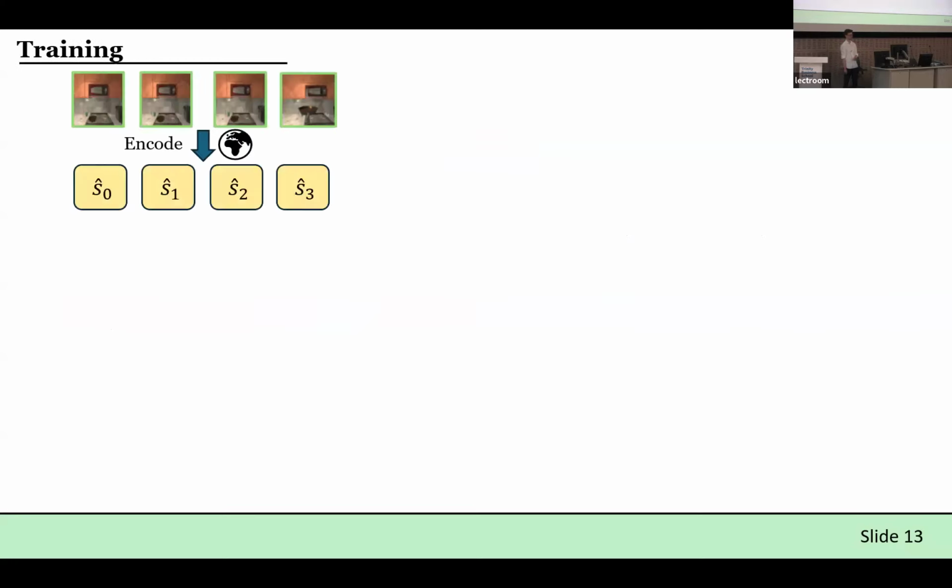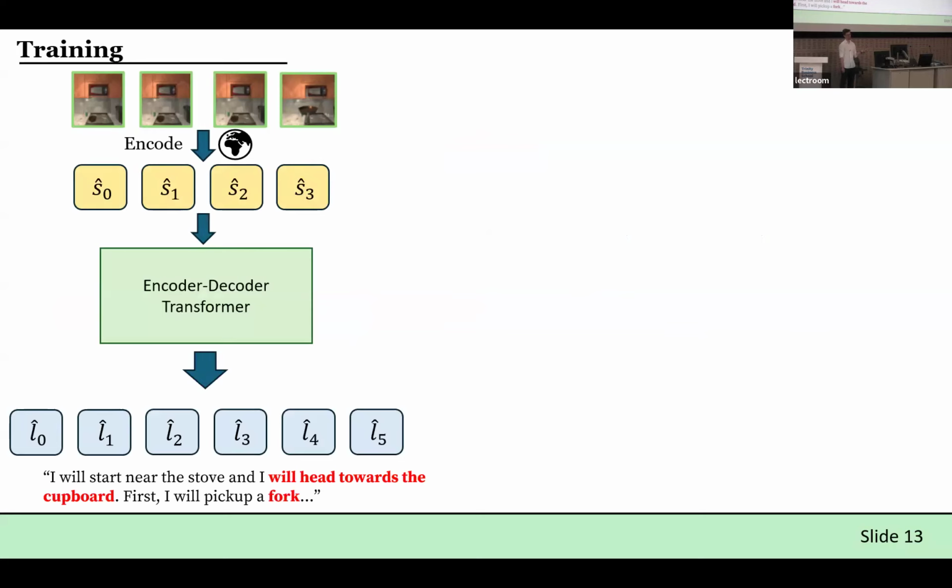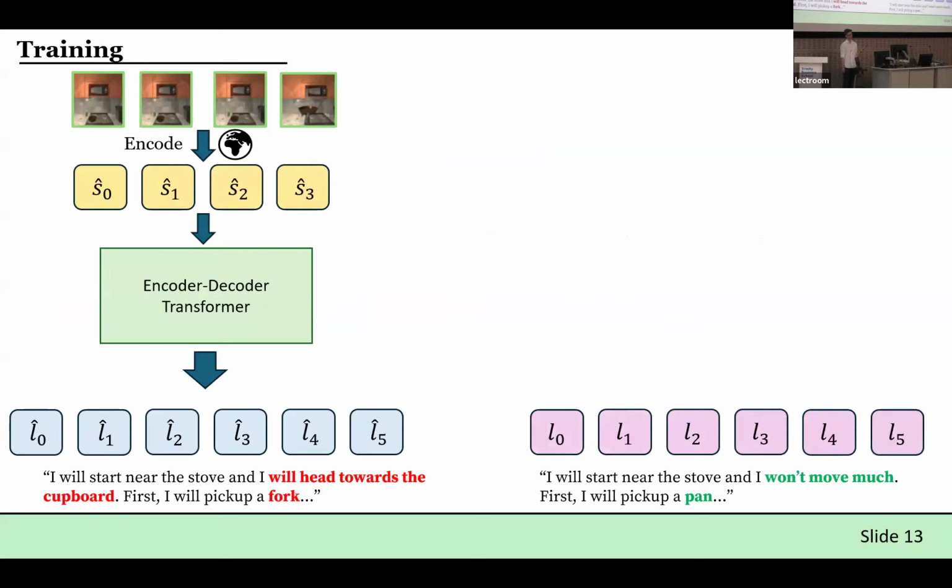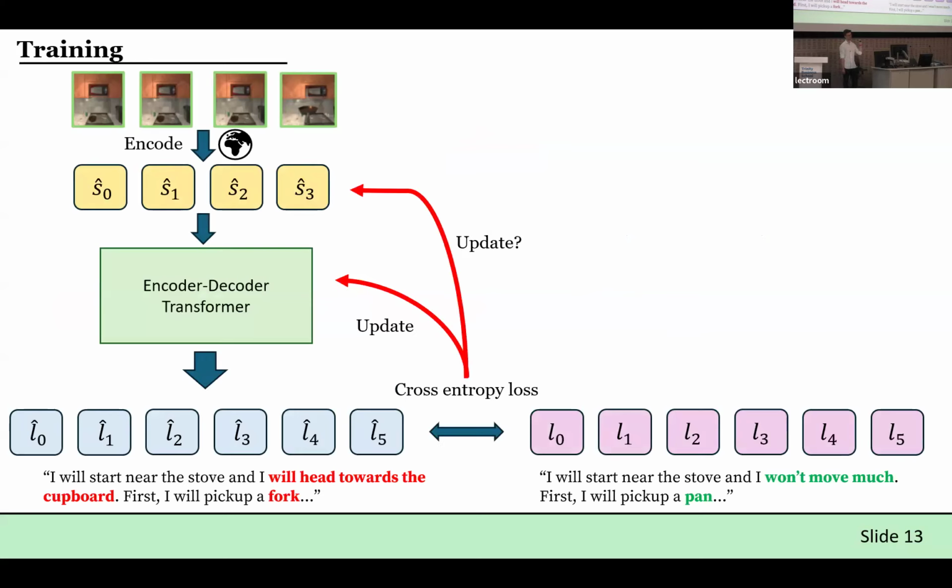We then can take this latent state sequence, pass it to our encoder-decoder transformer. This also autoregressively generates the prediction of the translation. That's compared to the ground truth. We compute the cross-entropy loss, and then update the transformer parameters in a supervised manner. Now, optionally, we can also allow this cross-entropy loss to flow back through the transformer into the world model itself.